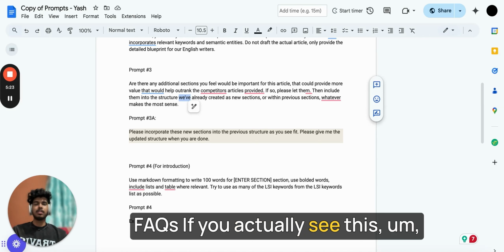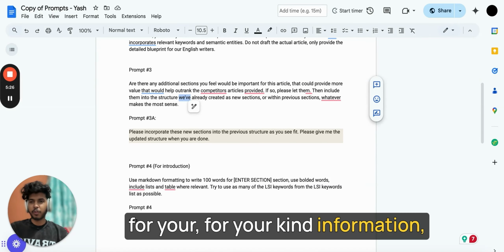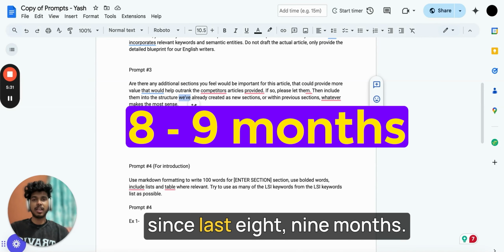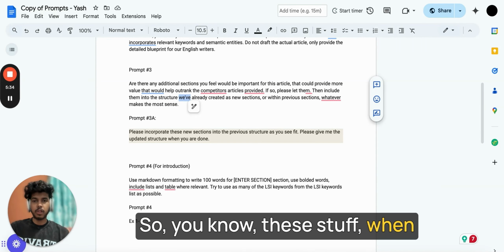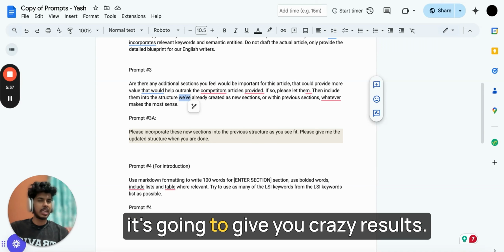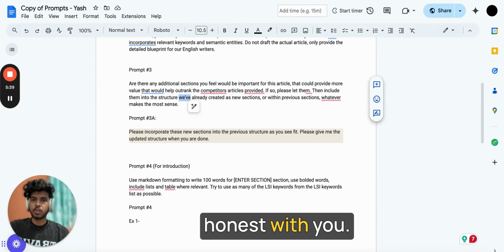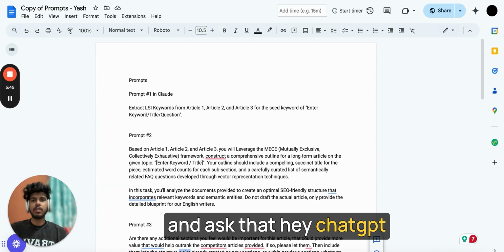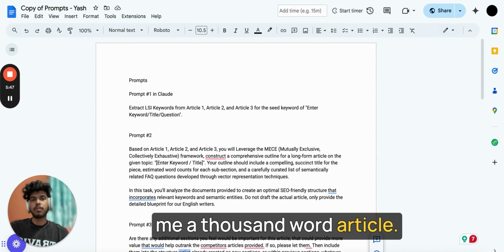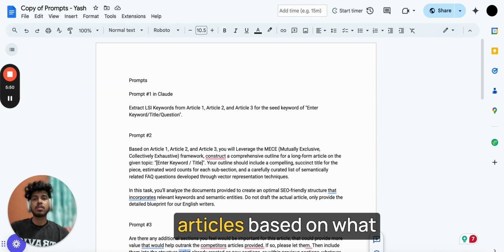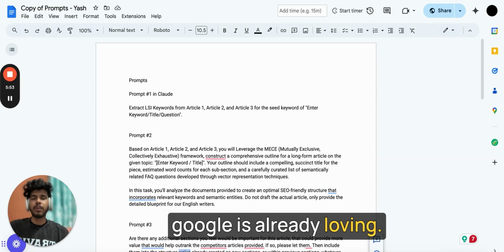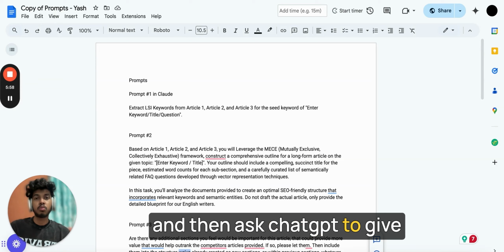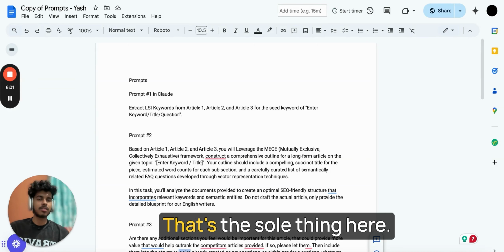For your kind information, this article is also ranking on Google, and it has been ranking for the last 8-9 months. So when you actually put in efforts like this, it's going to give you crazy results. I'm going to be very honest with you. This is not your generic ChatGPT prompt where you just go and ask it to generate a 1,000-word article. Here you actually create articles based on what Google is already loving. So you kind of copy the content from your competitors or the ranking articles, and then ask ChatGPT to give you a better article than that. That's the sole thing.